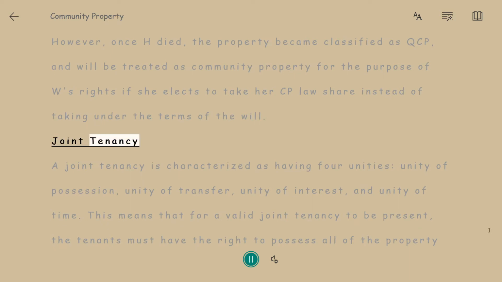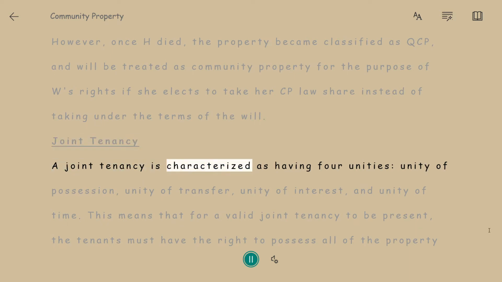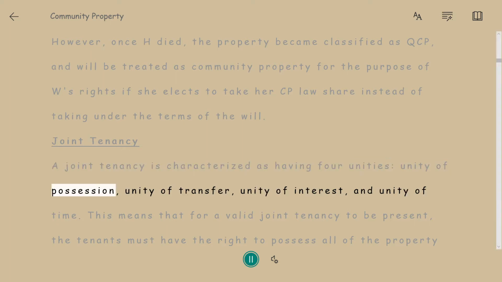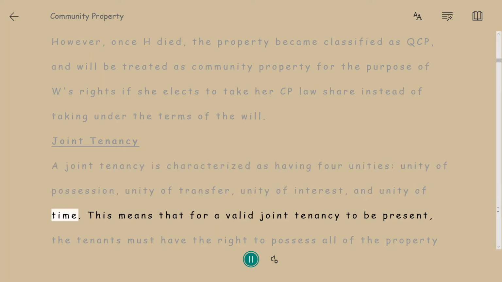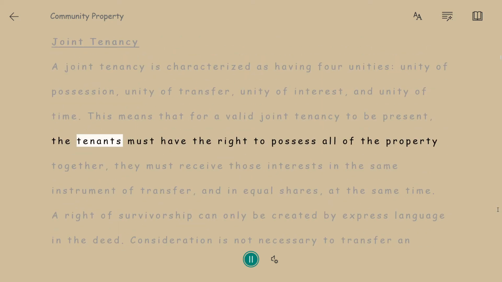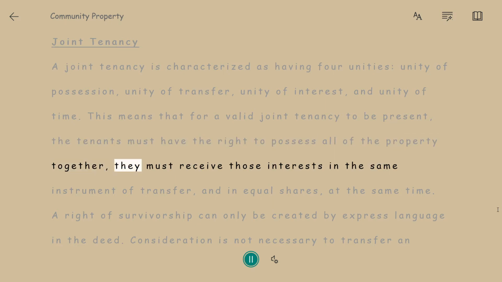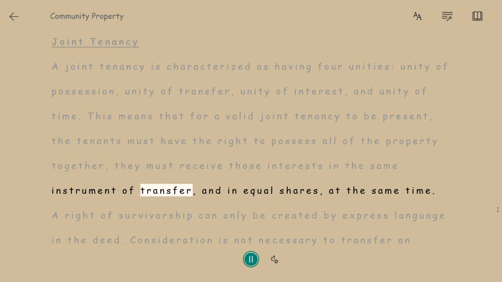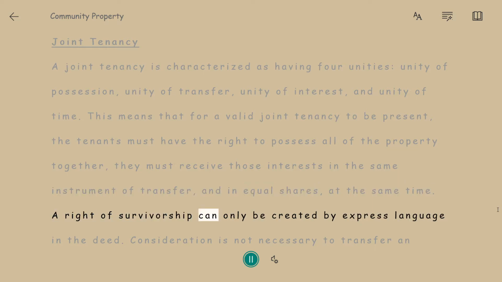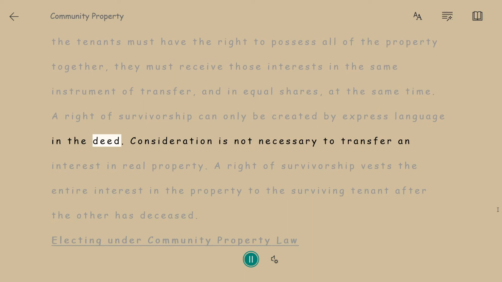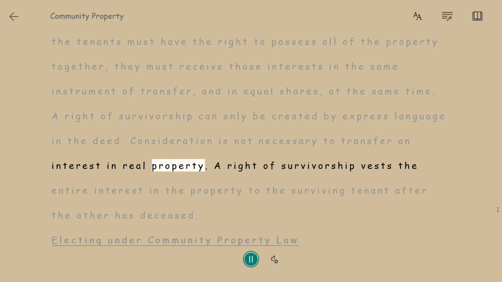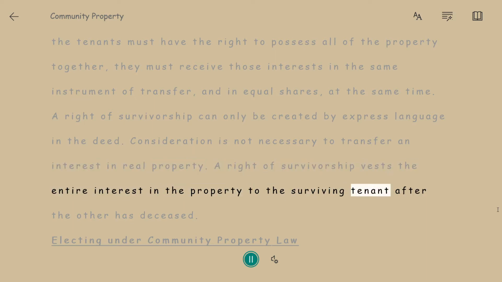Joint tenancy. A joint tenancy is characterized as having 4 unities: unity of possession, unity of transfer, unity of interest, and unity of time. This means that for a valid joint tenancy to be present, the tenants must have the right to possess all of the property together, they must receive those interests in the same instrument of transfer, and in equal shares, at the same time. A right of survivorship can only be created by express language in the deed. Consideration is not necessary to transfer an interest in real property. A right of survivorship vests the entire interest in the property to the surviving tenant after the other has deceased.